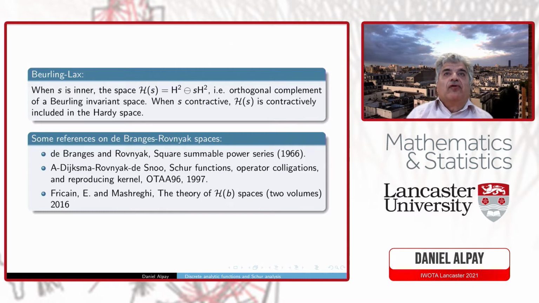There are numerous references, and I apologize for people I didn't quote, but I wanted to quote really the original book of de Branges and Rovnyak and this two-volume book of Fricain and Mashreghi on the theory of H of b spaces. An important point here, which will be true also in our case, is that usually you have contractive inclusion rather than isometric inclusion.